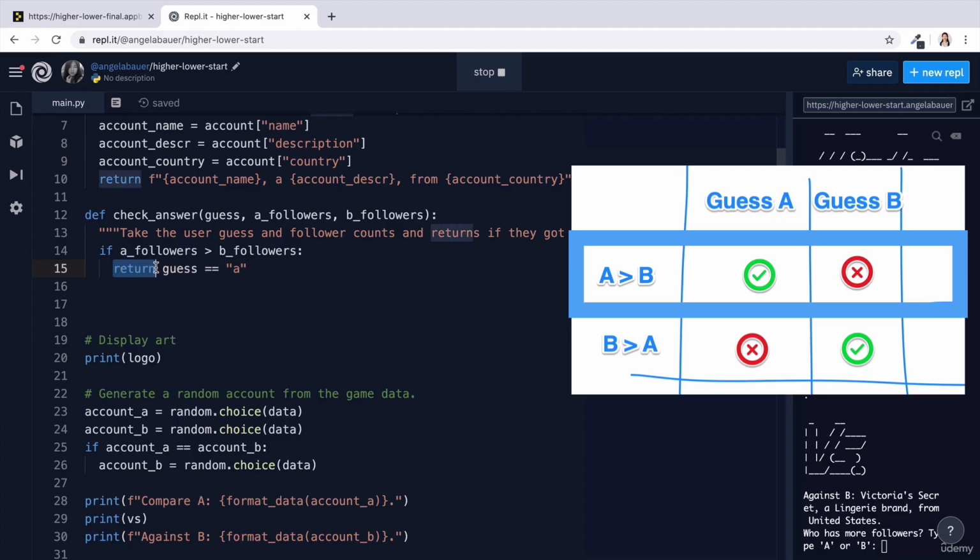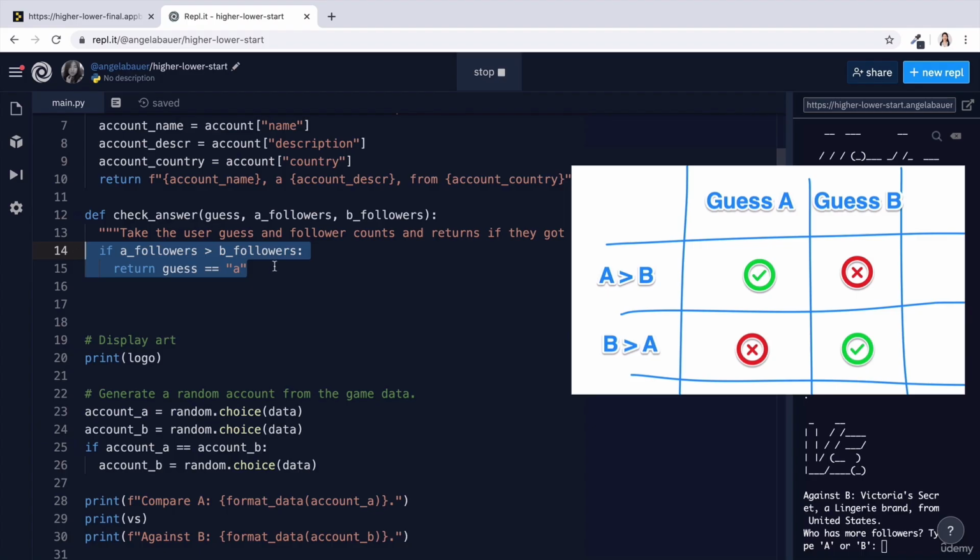Then it's going to return True. But if guess is not A, if it's B, then it's going to return False. So that's a little bit mind-bending, but if you go through it enough times, especially using a debugger like Python Tutor to see how it works, then it should become pretty clear pretty quickly.